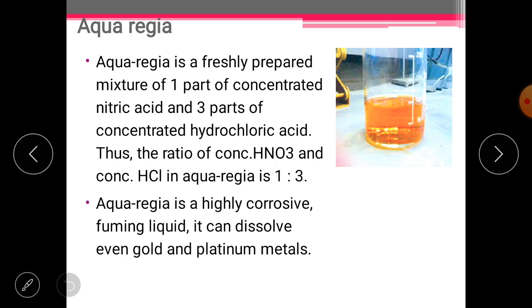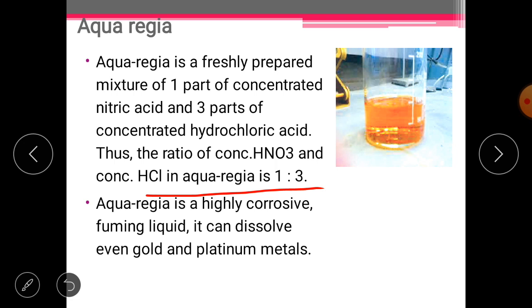Yes, students, aqua regia, also known as royal water. It is a freshly prepared mixture of concentrated hydrochloric acid and concentrated nitric acid in 3:1. Here you can see that it has been written. So don't confuse it with 1:3. Just keep in mind what I have said earlier.